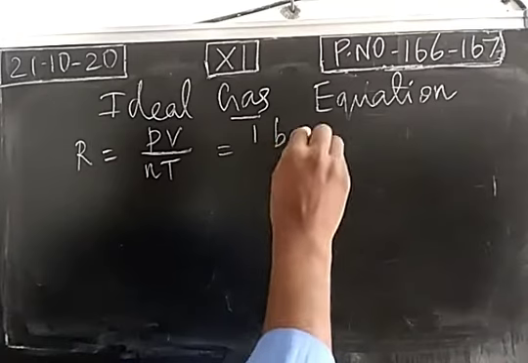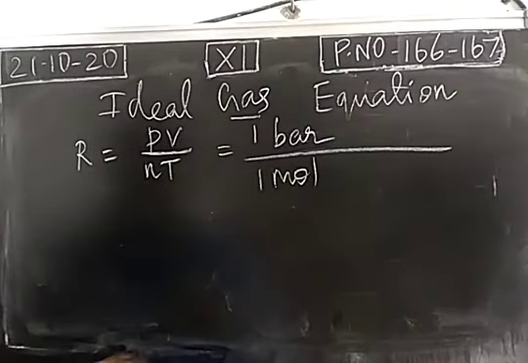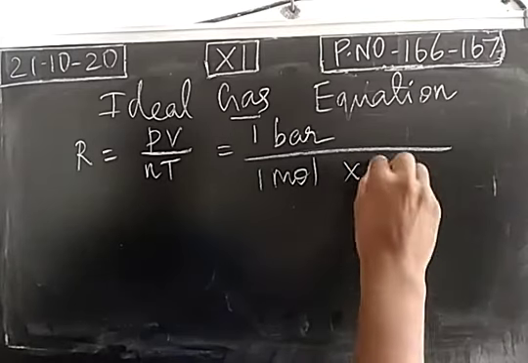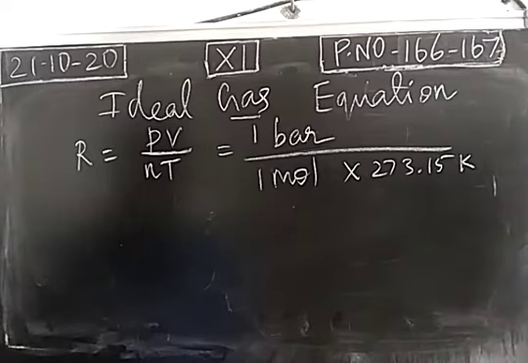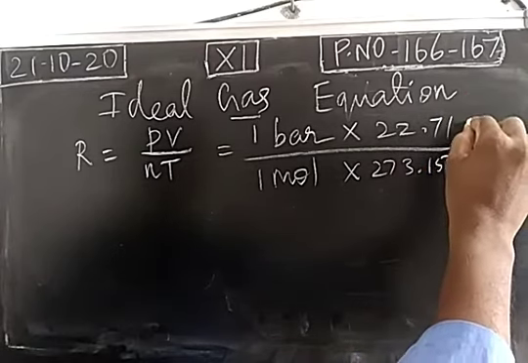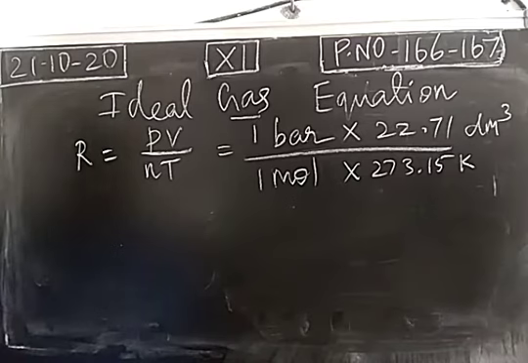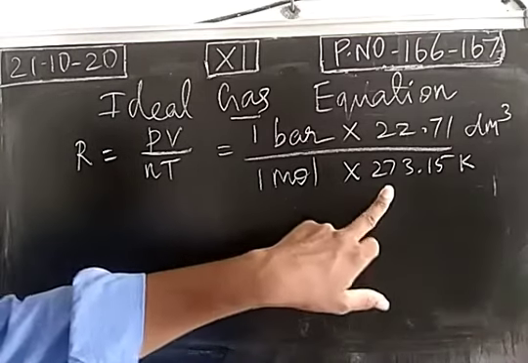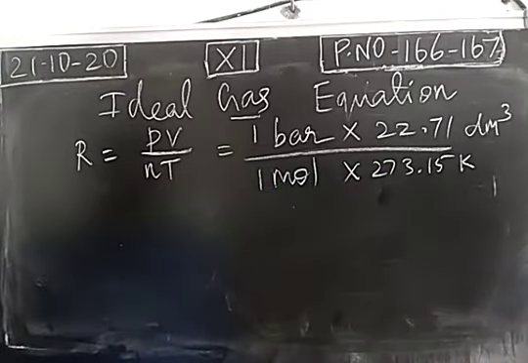Pressure 1 bar, number of moles 1, the temperature is 273.15 Kelvin. What will be the molar volume? 22.71 liter or decimeter cube. So at 1 bar pressure and 273.15 Kelvin, the molar volume is 22.71.